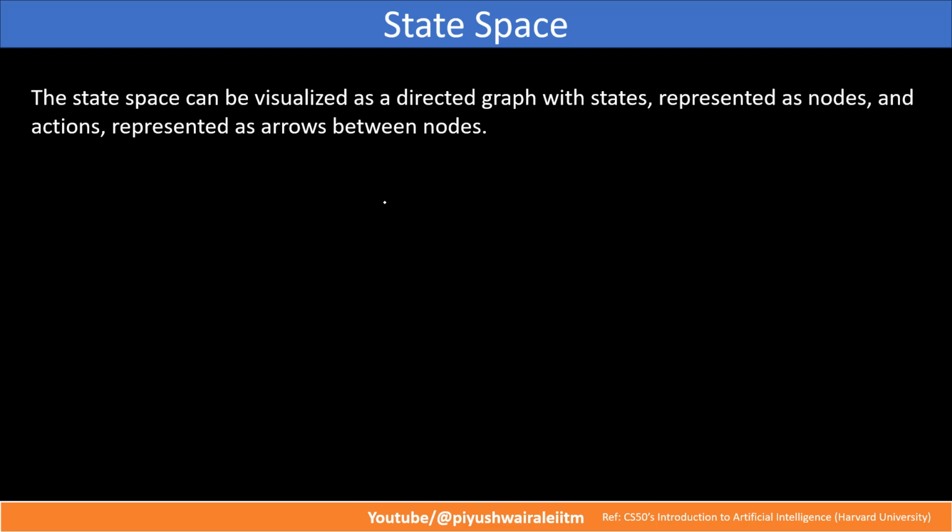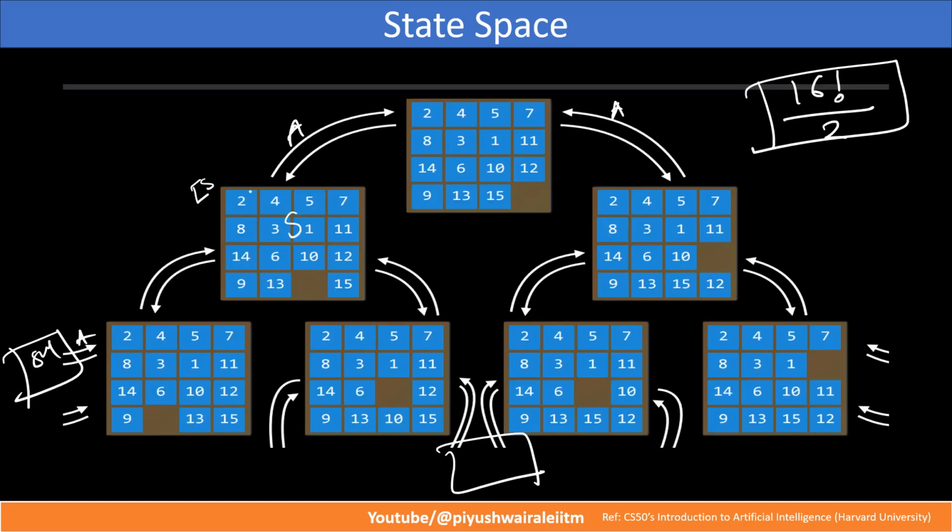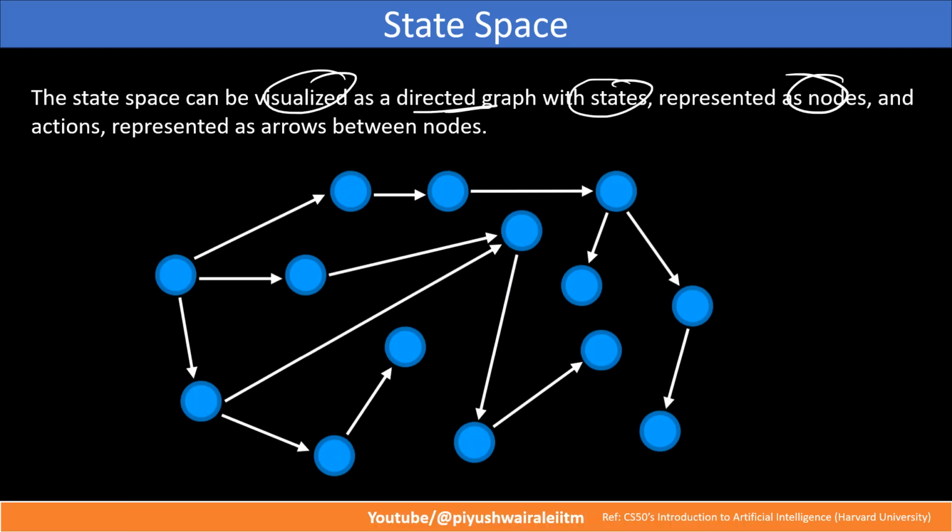Now, whatever we have discussed in the previous slide, the same state space can also be utilized as a directed graph, with states represented as the nodes and actions represented as arrows between nodes. Here you can see I can convert this particular graph into this particular directed graph. So this can be my initial state, and this can be my final state. Each node represents a state, and this particular action gives us a new state here, right? So we can represent a particular state space with the help of a directed graph, right?